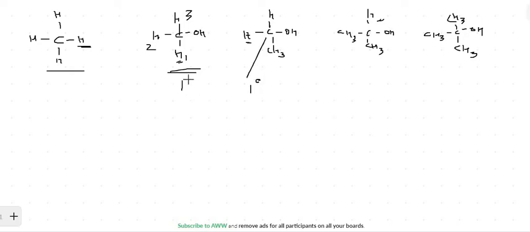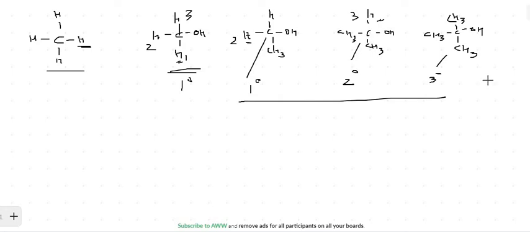This is also primary. Now if you replace the second one, what you are going to get is secondary. And if you replace the third one, what you are going to get is tertiary. In all these cases, they are talking about the hybridization of carbon, and that is sp3. I hope this has made everything clear.